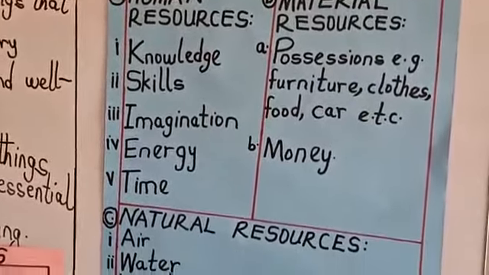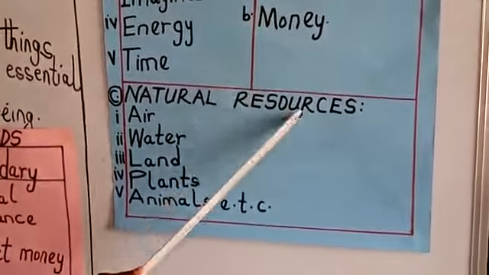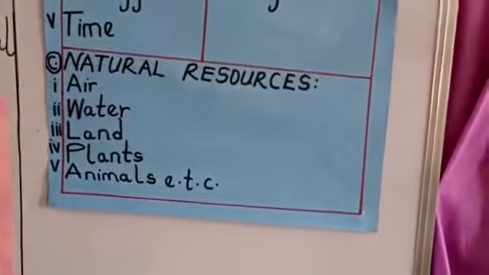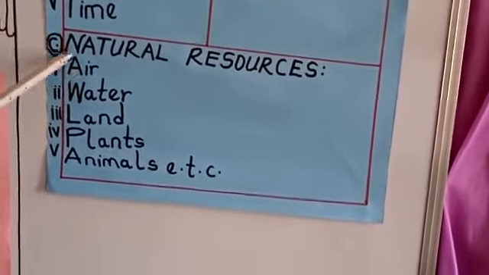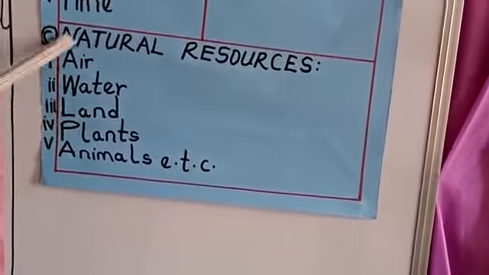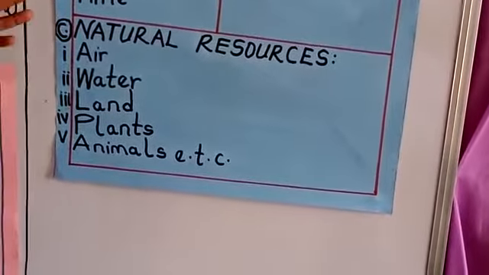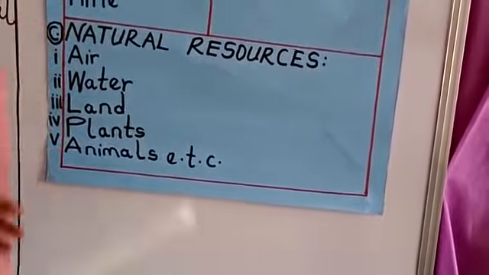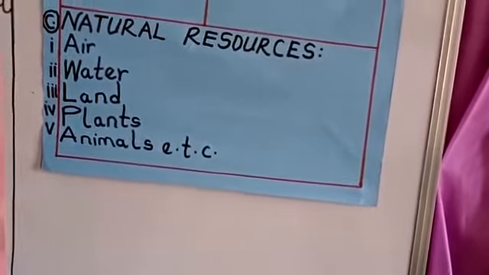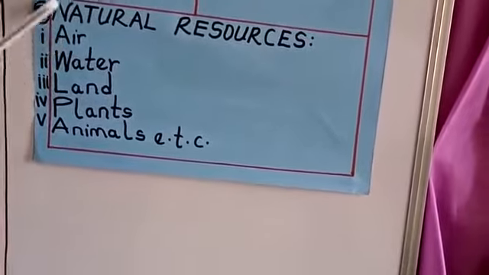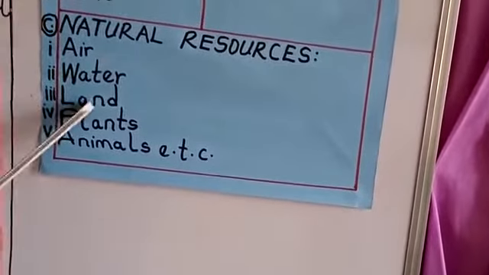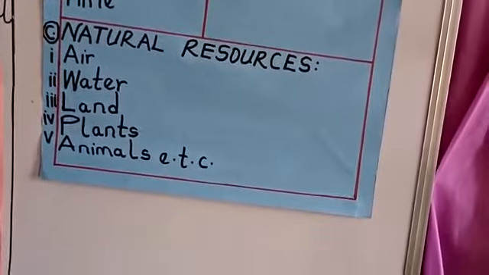And other ones are known as natural resources because they occur naturally. I'm sure no human can say he's the one that is giving air or water or land. All these are natural resources. They are classified under natural resources because they exist on their own, which means that it's only God that created them, and that is why they are known as natural resources.